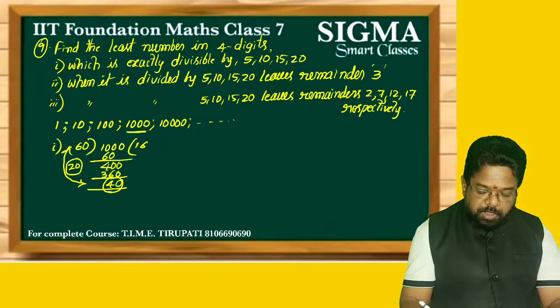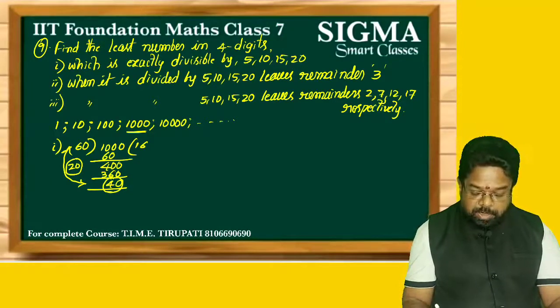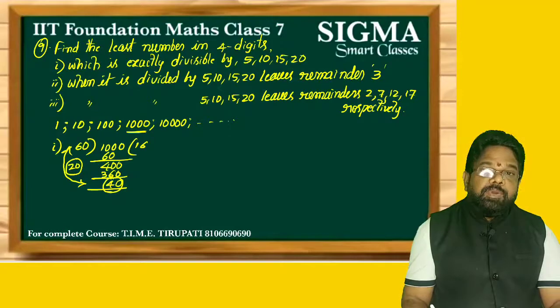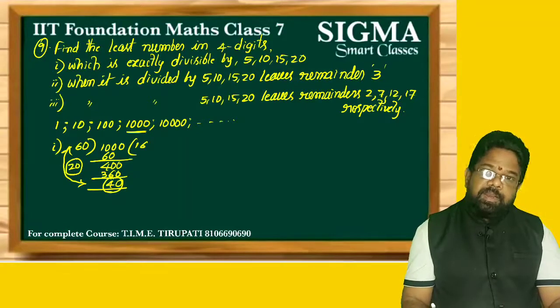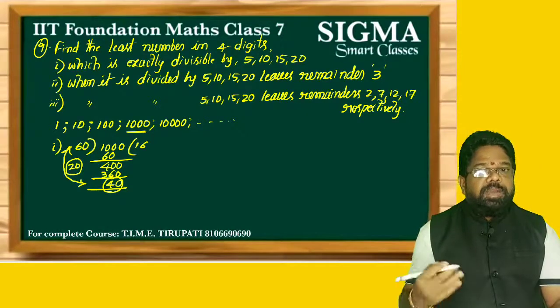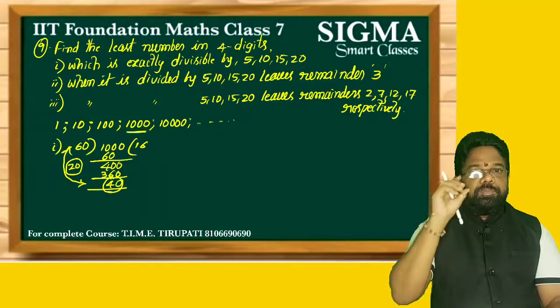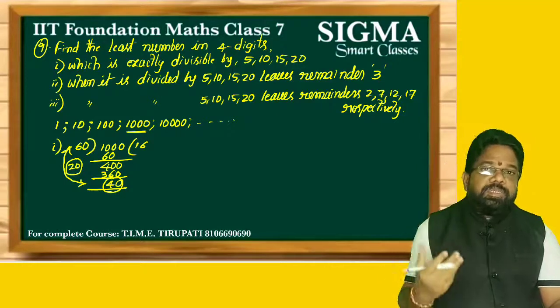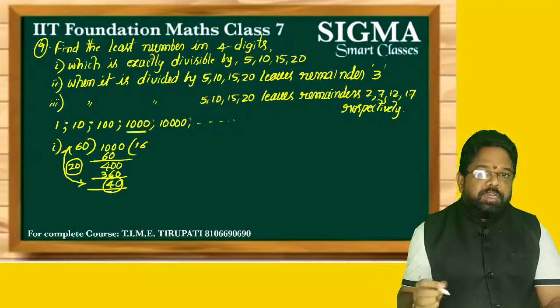What is the difference here? 20 is to be added. Already remainder 40 is there. If you add 20, what happens? It is 60. So 1020 divided by 60, the remainder you get is 0. So remainder 0 means exactly divisible by 60. Exactly divisible by 60 means indirectly exactly divisible by 5, 10, 15 and 20.